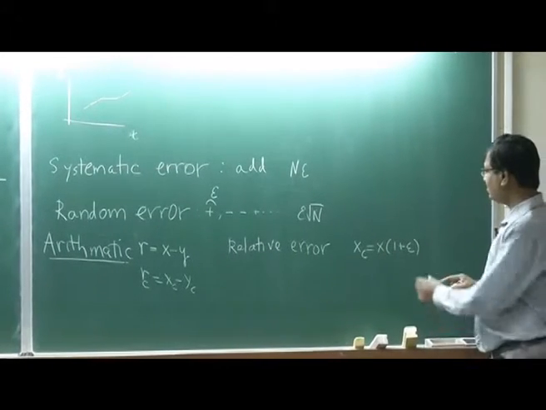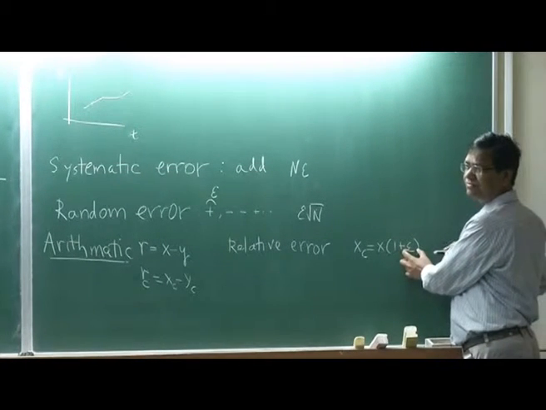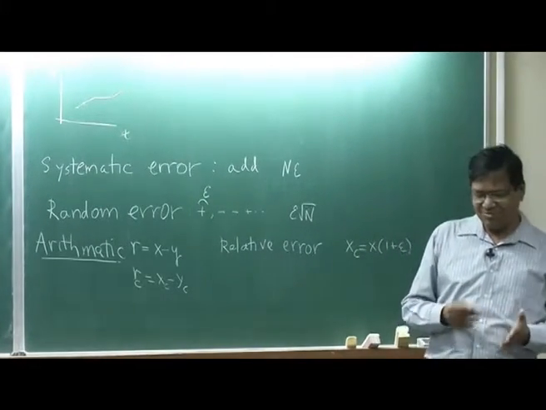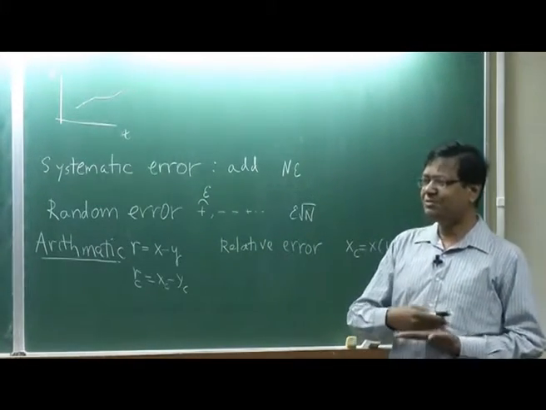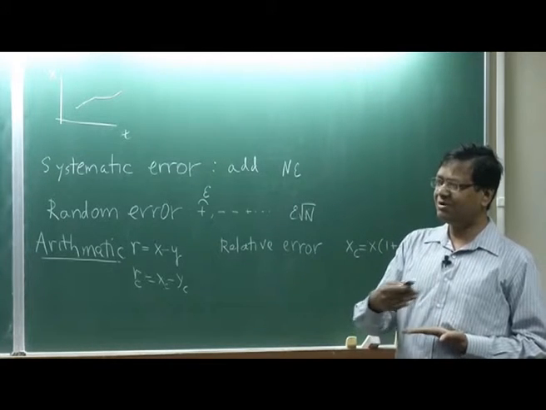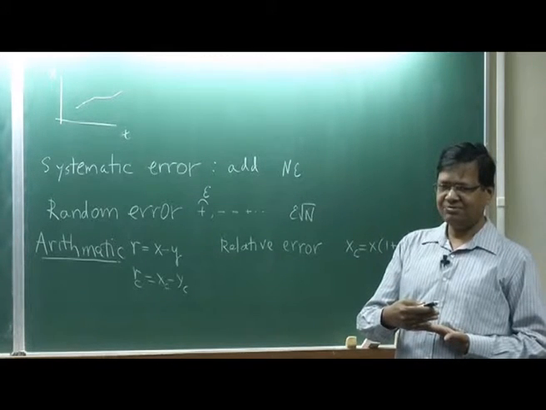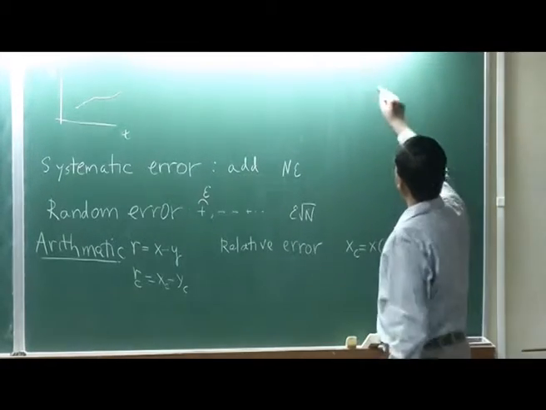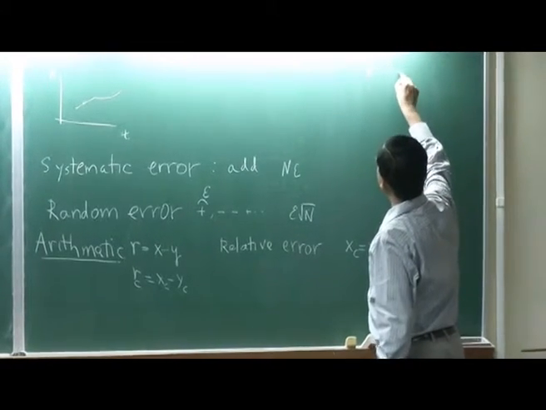Okay. So, this epsilon is called relative error. If we look at floating point numbers, representing numbers as exponentials, 10 to the power something, remember, if the number is large, then x minus xc is large.